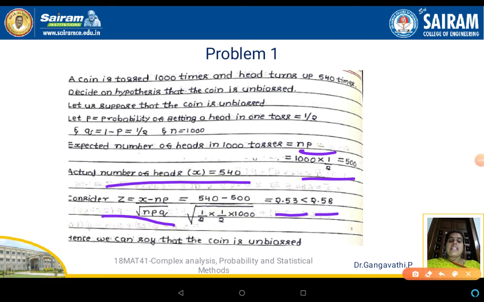So we can say that the coin is unbiased. We were asked to decide on the hypothesis that the coin is unbiased, and we have proved it is unbiased. The hypothesis is true.